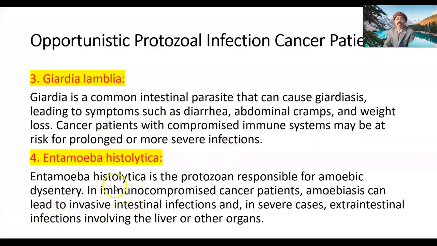Entamoeba histolytica is a protozoan responsible for amoebic dysentery. In immunocompromised cancer patients, amoebiasis can lead to invasive intestinal infection and, in severe cases, extraintestinal infection involving the liver and any other organ.